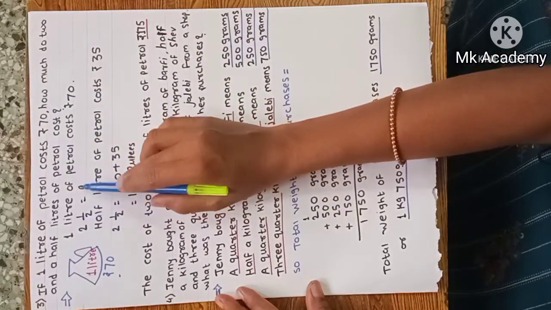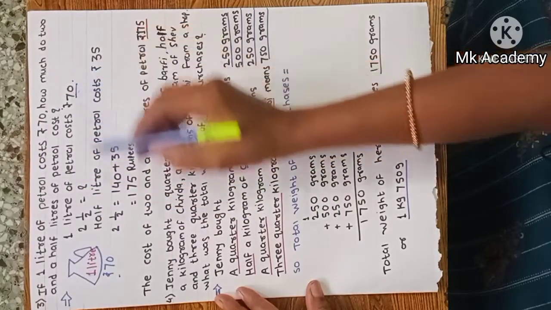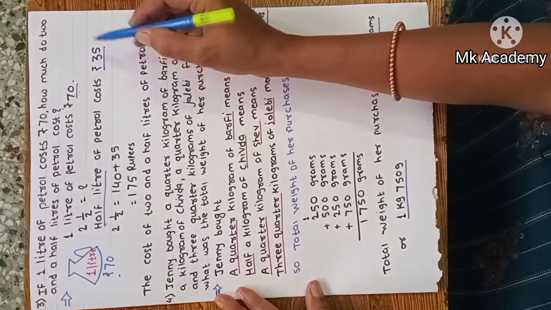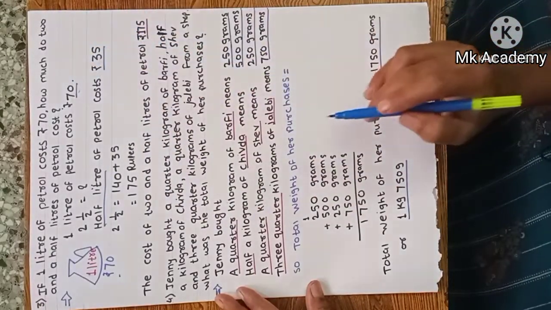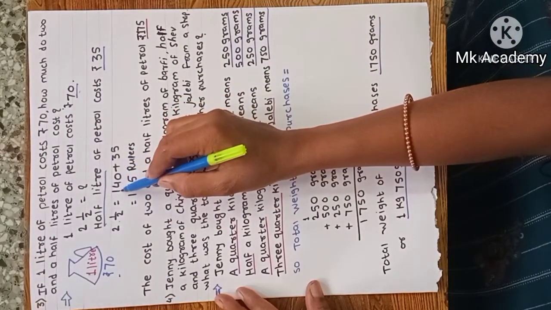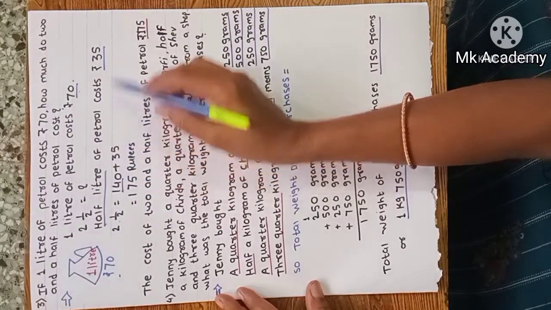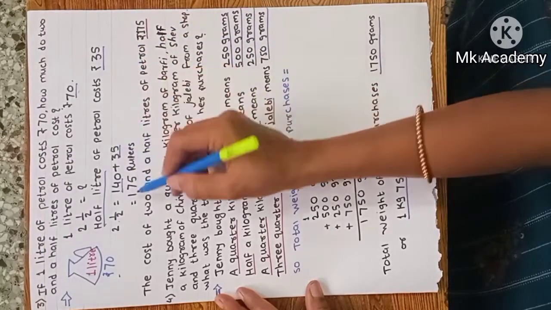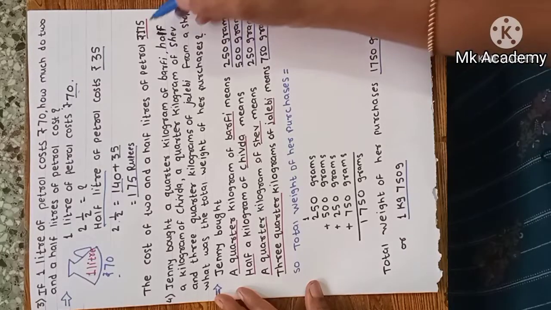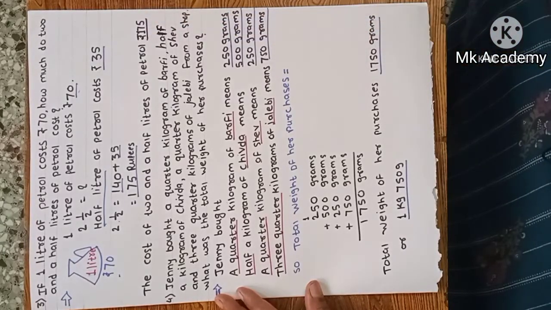The cost of 1 liter of petrol is 70 and the cost of half a liter of petrol is 35 rupees. Half of 70 is 35. Now 2.5 liters means the cost of 2 liters is 140 and half a liter is 35. We get 175 rupees. The cost of 2.5 liters is 175 rupees.